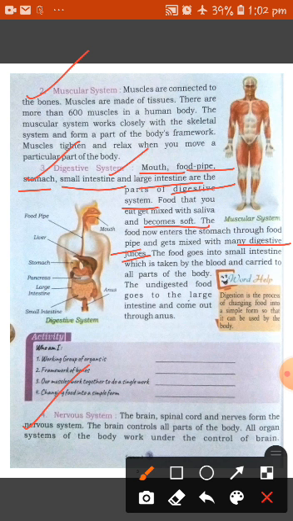So students, as we know, our body is controlled by the nervous system, and the nervous system consists of the brain, spinal cord and nerves. They all together form the nervous system, and the nervous system controls all parts of the body. All organ systems of the body work under the control of the brain, which is part of the nervous system.